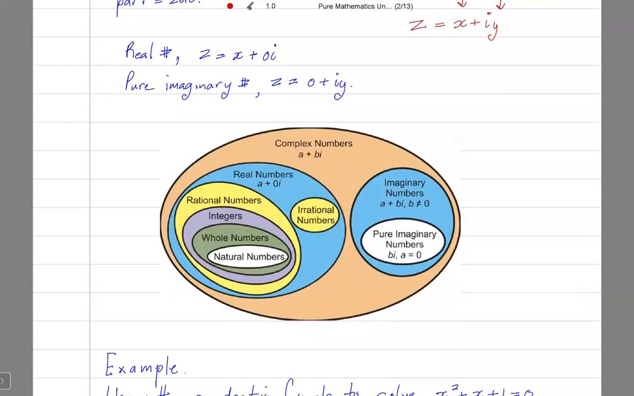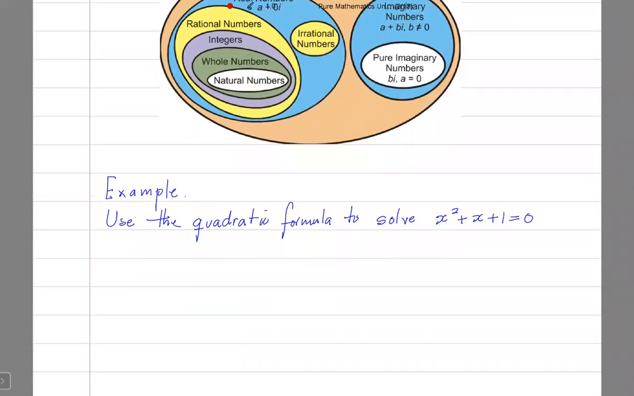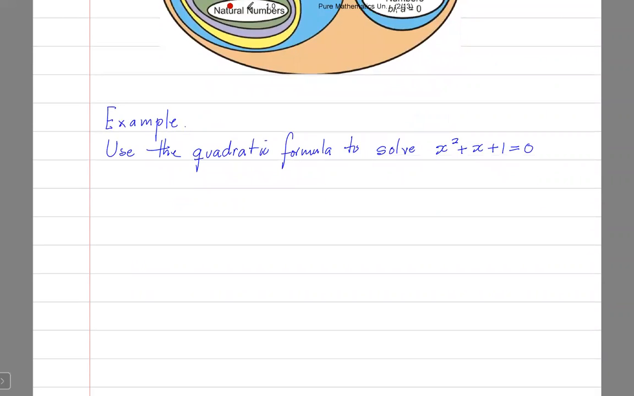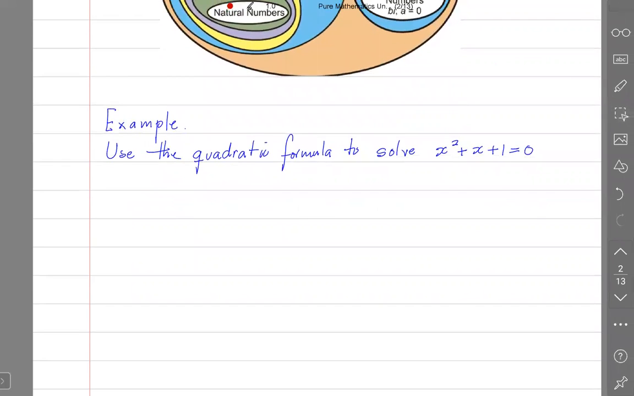All right, let's move down to example 1. It's not exactly example 1, but it's just a little idea. It says use the quadratic formula to solve this equation. The equation is x squared plus x plus 1. I'm just showing you the idea of the complex number, and how the idea of i works as it relates to solving a quadratic equation with imaginary roots.